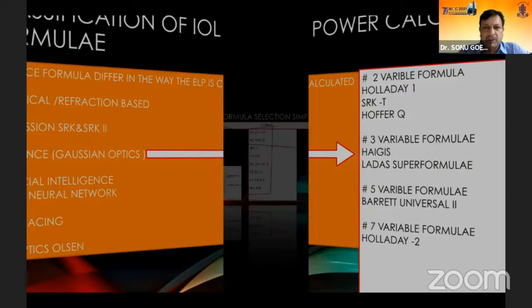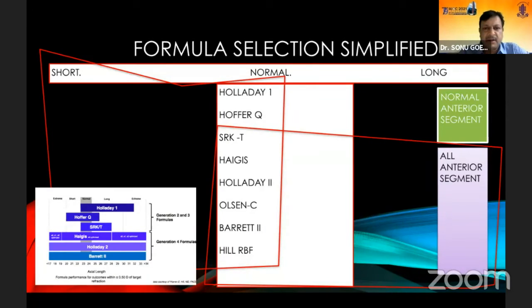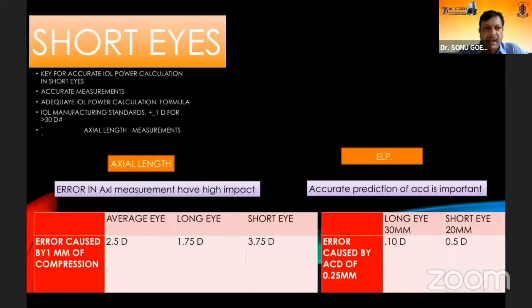Now, when you talk about the short and the long eyes, the various formulas boil down to, for the short eyes, maybe the formulas that you read, the Holladay 1, the Hoffer Q, which are very specific for short, and Sanders-Retzlaff-Kraff, Haigis, Holladay, Olsen, Barrett 2, and the Hill RBF, maybe for the long eyes. Now, what happens in short eyes? The key for accurate IOL power calculation in short eyes is accurate measurements and adequate IOL power calculation formulas.